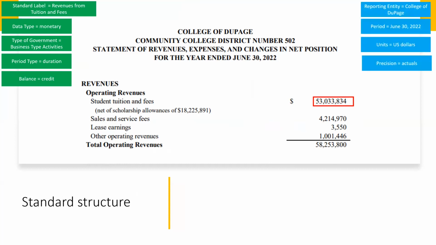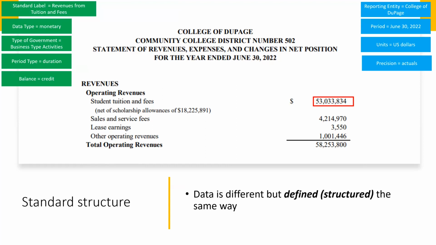Additional information shown here in blue is included in the digitized report that the College of DuPage submits. It explains the fact is reported by the College of DuPage for June 30th, 2022, and that it is in actual US dollars. The data is different, but it's defined or structured the same way.